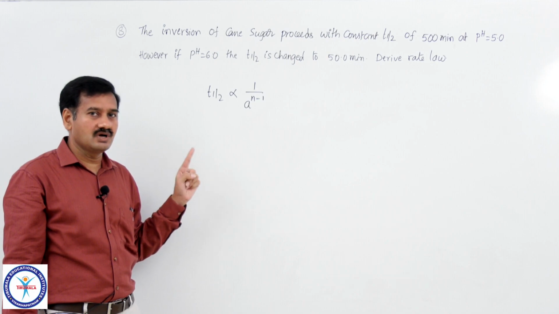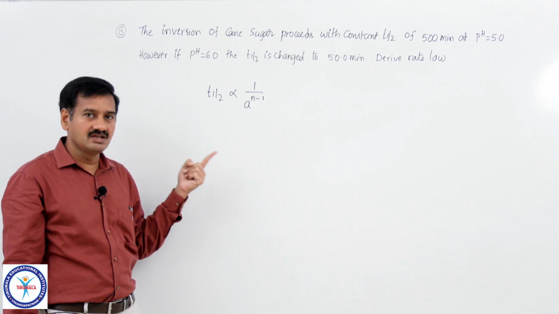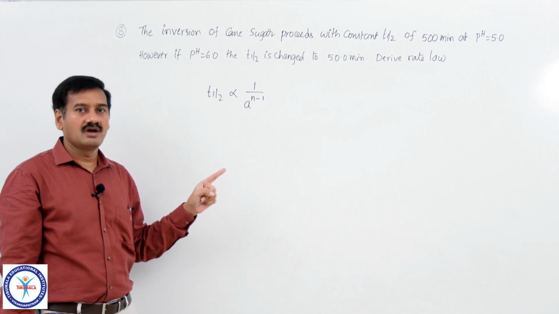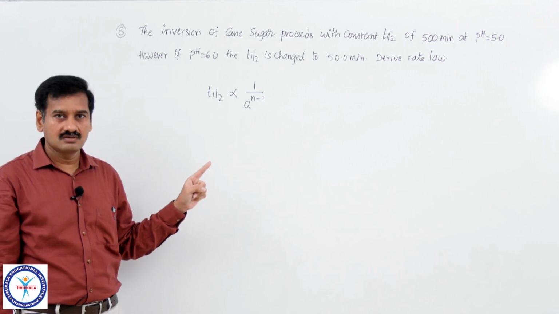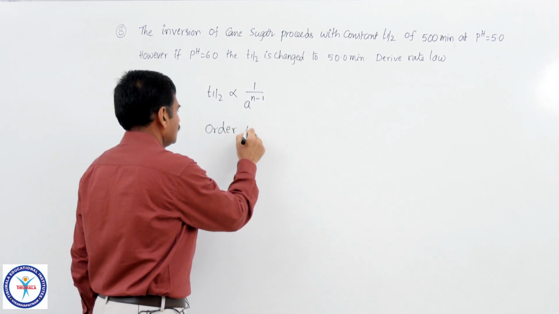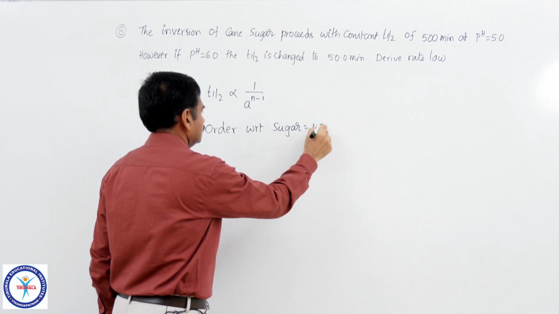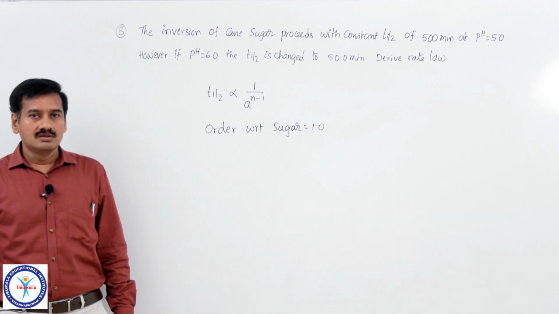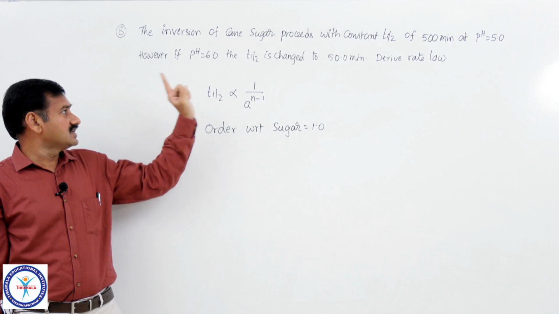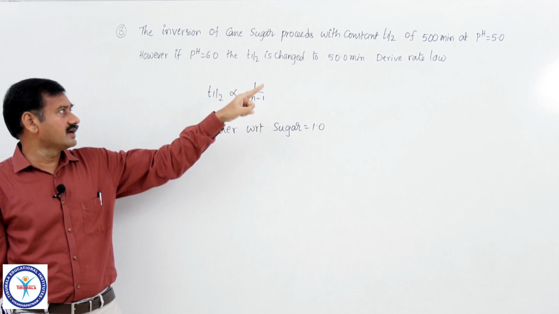Means with respect to sugar, what is the order of reaction? As the T half of the reaction is independent of concentration of sugar, we have to say that with respect to sugar, the order of reaction is equal to 1. So, order with respect to sugar equal to 1. And another information given is, if pH is changed from 5 to 6, T half is changed from 500 minutes to 50 minutes.